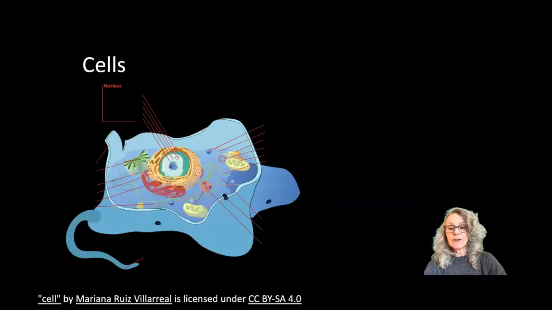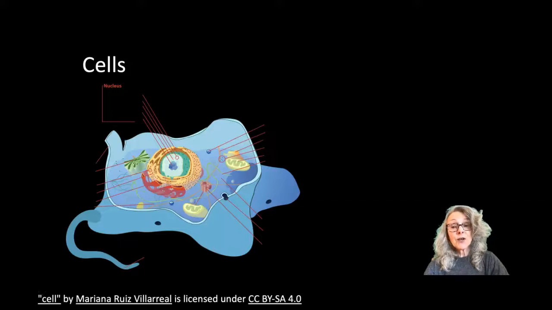All living things are known to be made up of cells. Here's a picture of an animal cell. A cell is the smallest unit of life, or the smallest living thing. That means that the molecules that are inside the cell are not actually alive, but together, those molecules come together, they make a cell, the smallest unit of life.